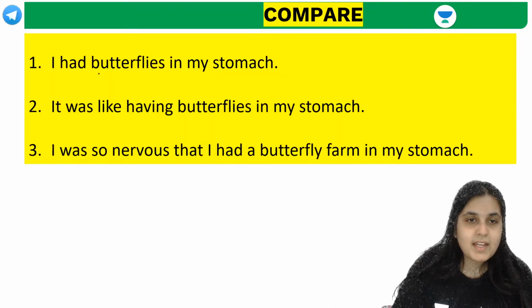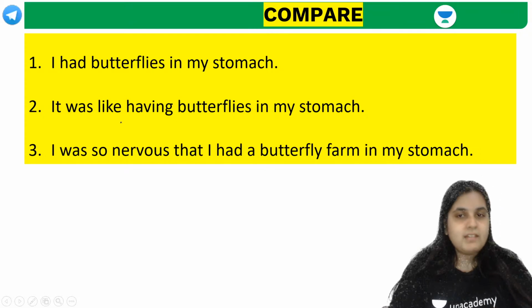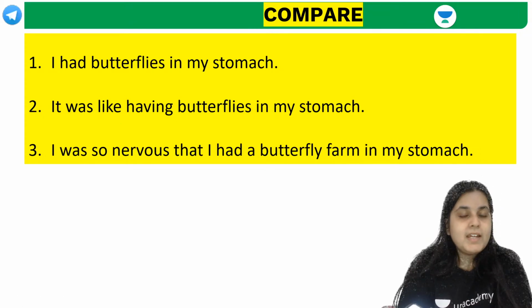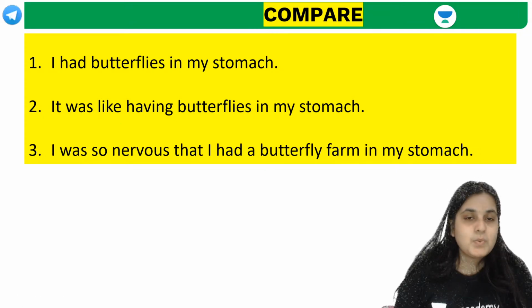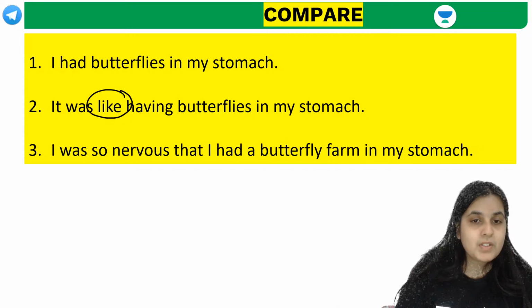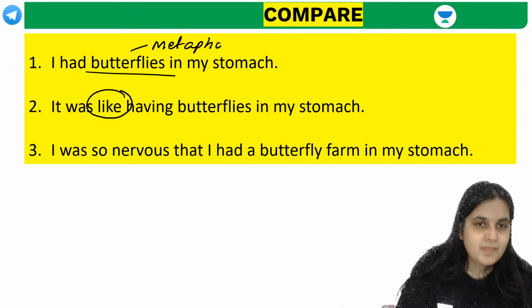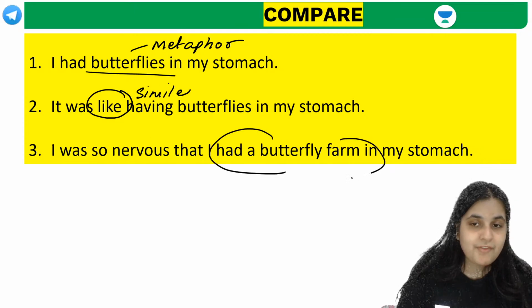So, if you say I had butterflies in my stomach, guys, look, compare these three. I had butterflies in my stomach. It was like having butterflies in my stomach. I was so nervous that I had a butterfly farm in my stomach. Can I say I had butterflies in my stomach is a metaphor? And this one is a simile. And it was like I had a butterfly farm in my stomach.